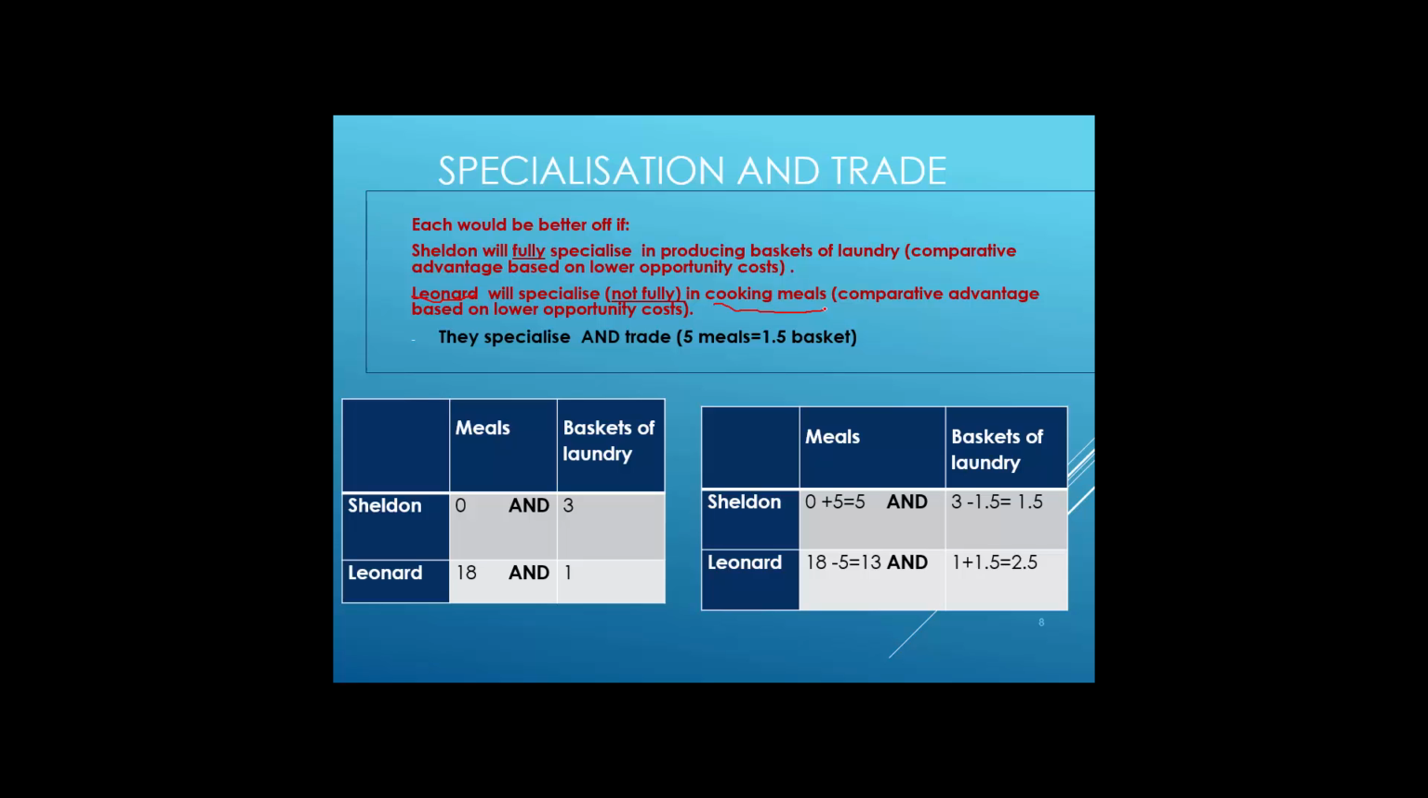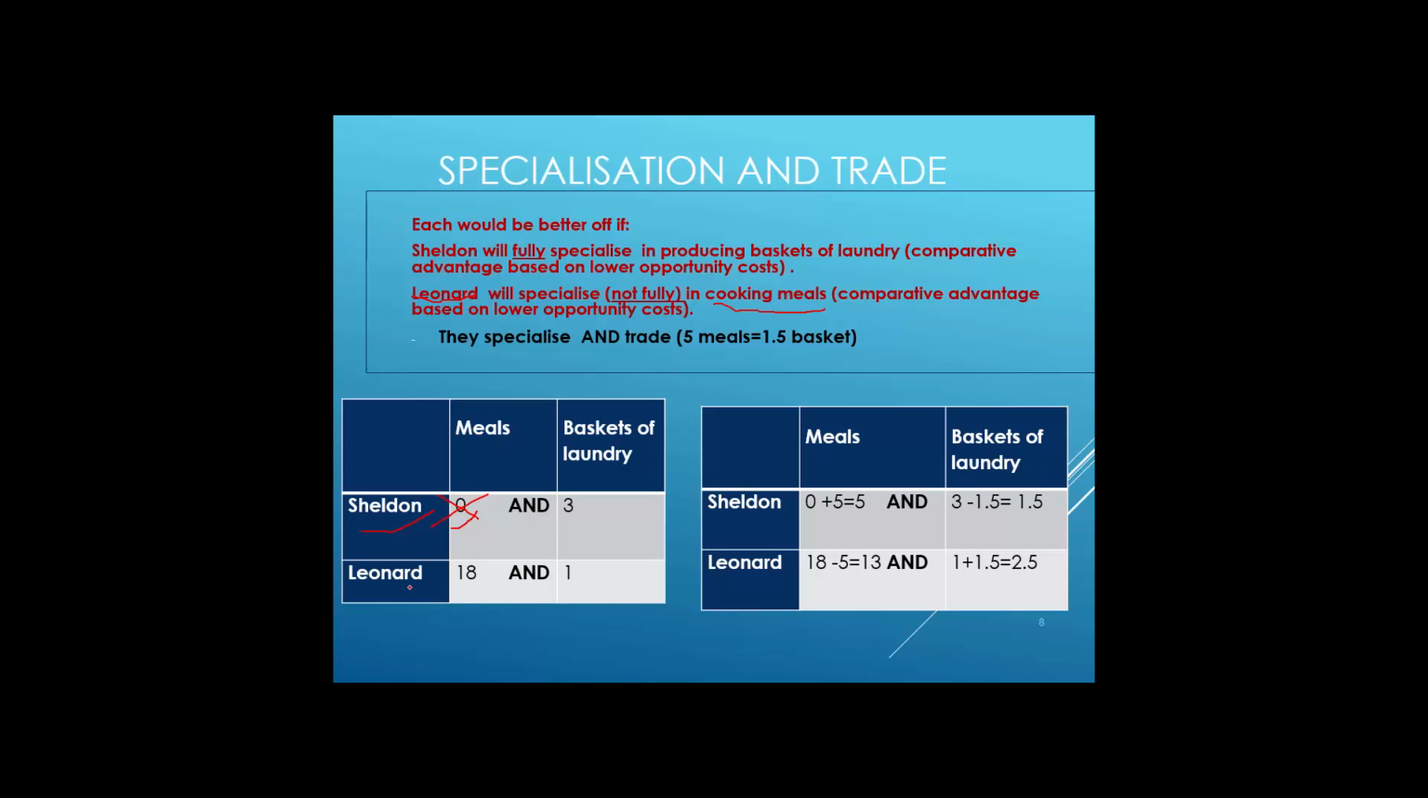Now, knowing about comparative advantage, we could decide how they should specialize. In our example, and this example is taken from your textbook, what was decided? That Sheldon will fully specialize in making baskets of laundry. By fully, I mean she is not preparing any meals at all. She will be just preparing baskets of laundry. She would spend 12 hours and she will have 3 baskets of laundry, because she needs 4 hours to make 1 basket of laundry.